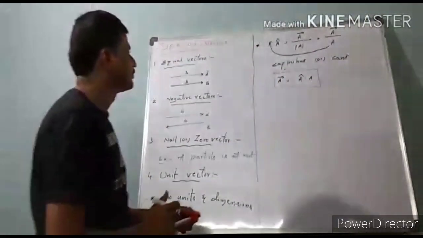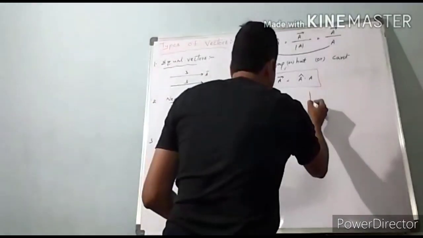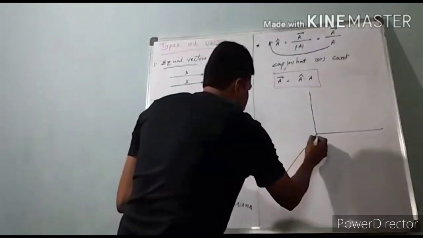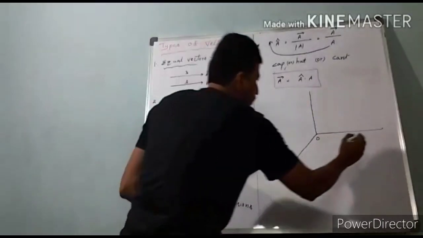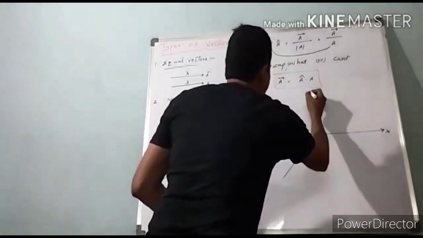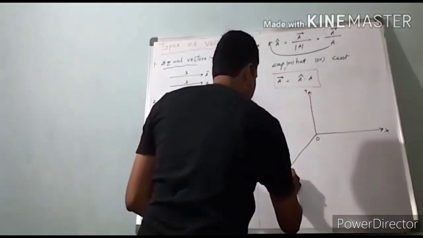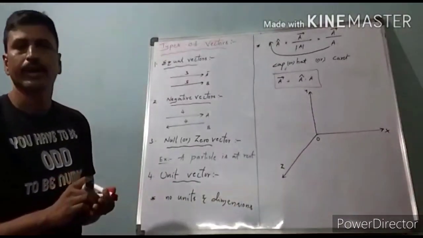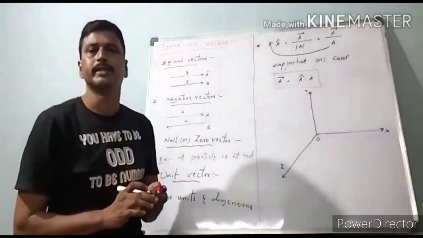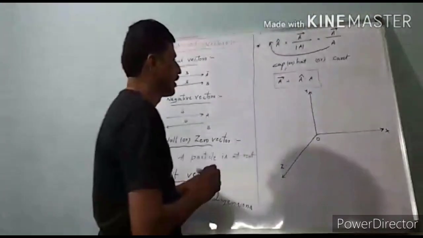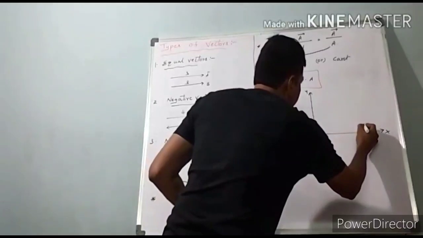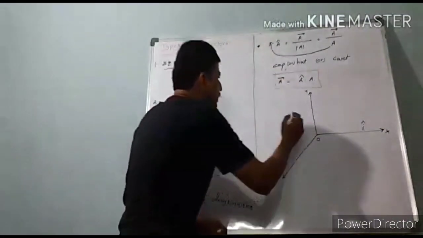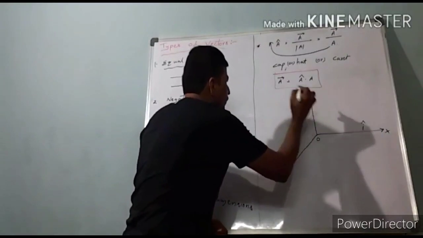Next, this is the coordinate system. Origin, x-axis, y-axis and z-axis. The unit vector along x-axis is i cap. The unit vector along y-axis is j cap.